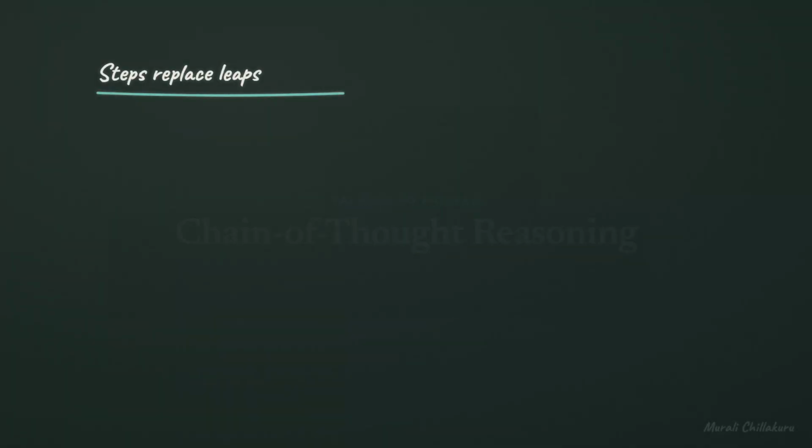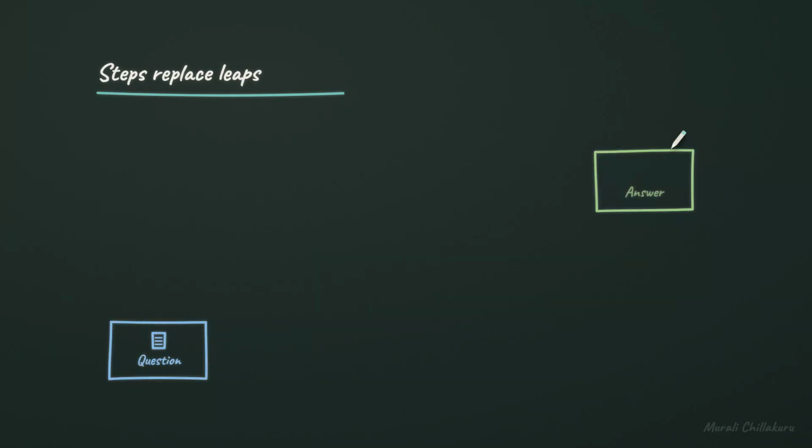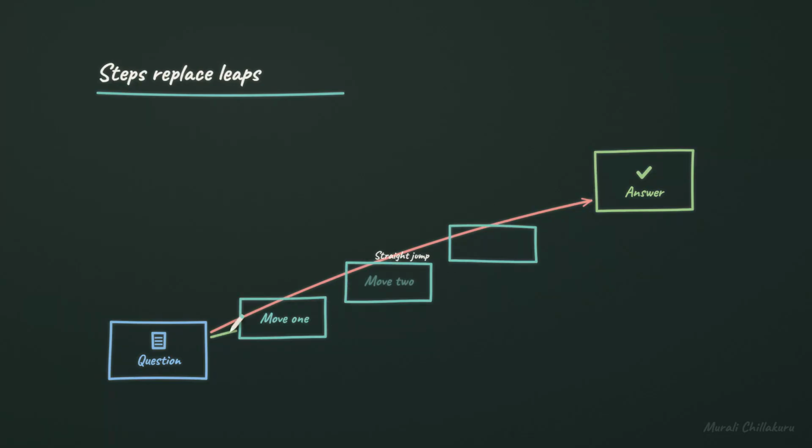When people say an artificial intelligence is using chain-of-thought reasoning, what is actually happening? The familiar problem is a model jumping straight from a question to an answer. Chain of thought inserts intermediate steps. Move 1, move 2, move 3. So it is not a special brain module? It is a way of making the work explicit? Exactly. The purpose is a reasoning path.